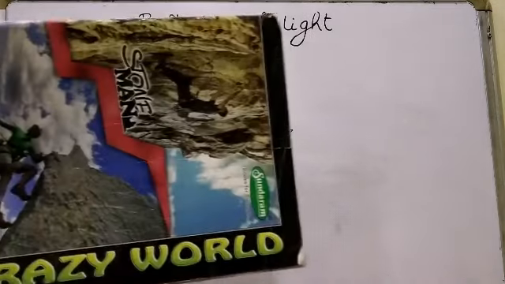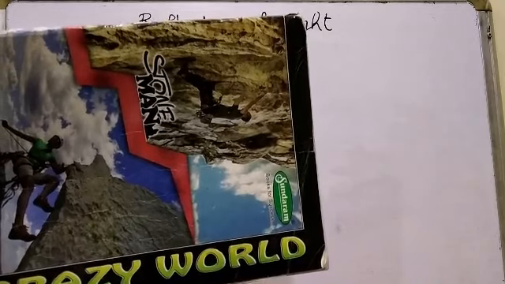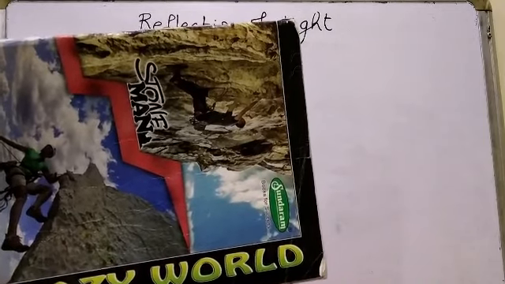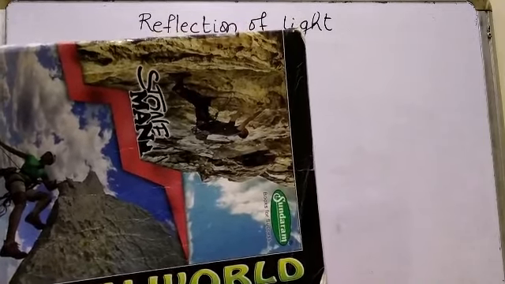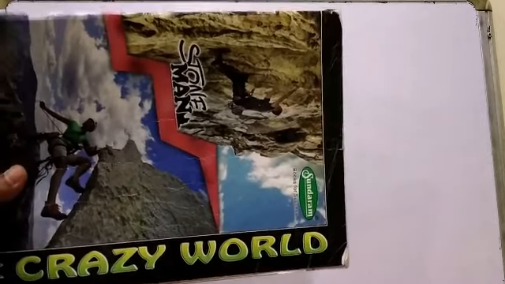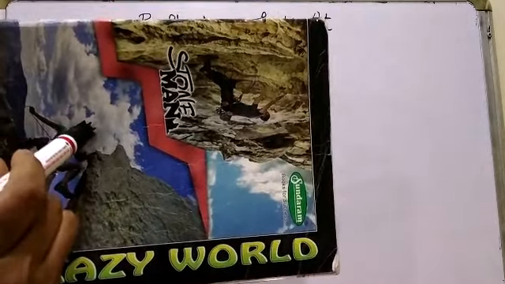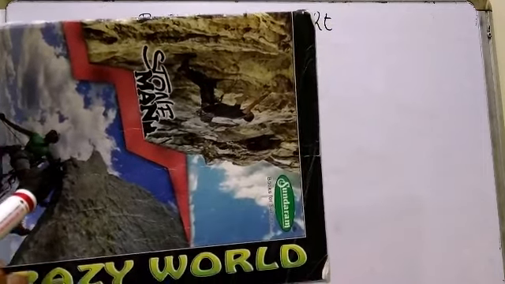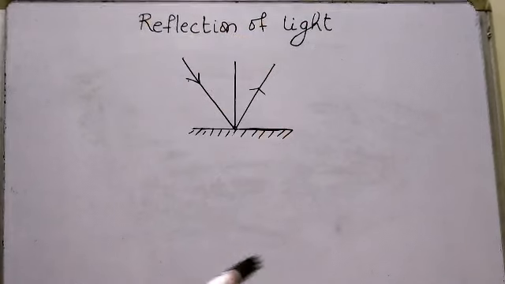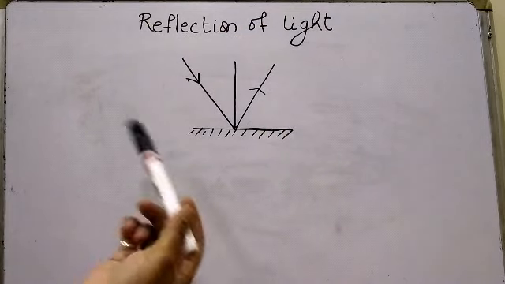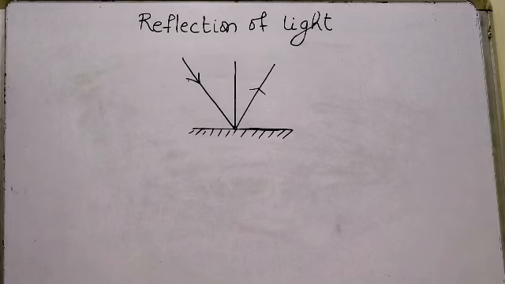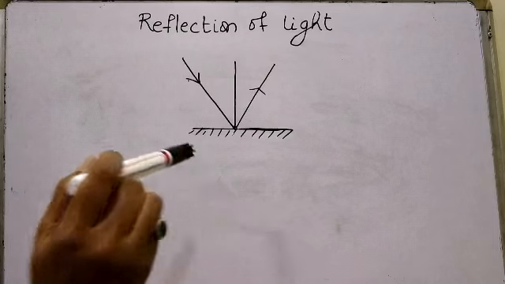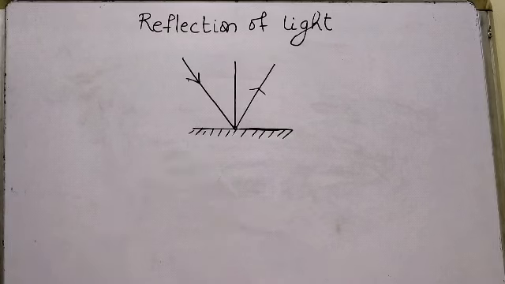So suppose this book is an opaque object. An opaque object is any object through which light rays do not pass. So when the rays of light hit the book, the rays of light will turn back. Why? Because the rays of light cannot pass through the book. So also this whiteboard is an opaque object. Light rays cannot pass to the other side through the whiteboard. So when the light rays hit this whiteboard, the rays of light will turn back, right?